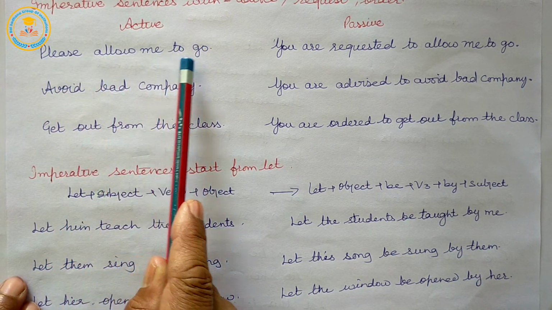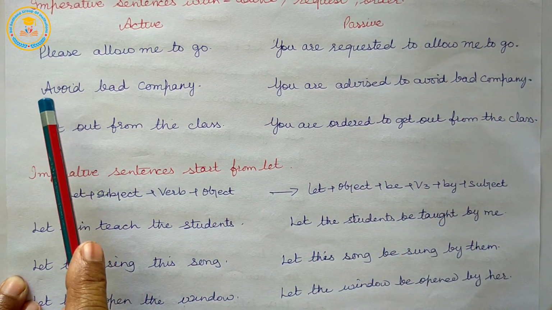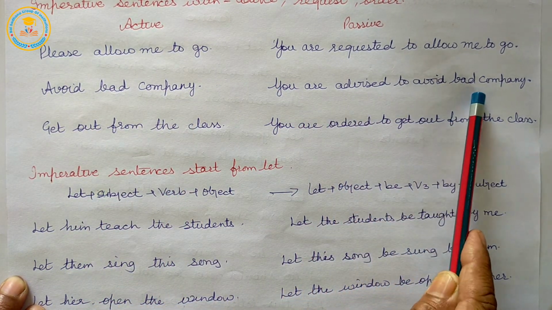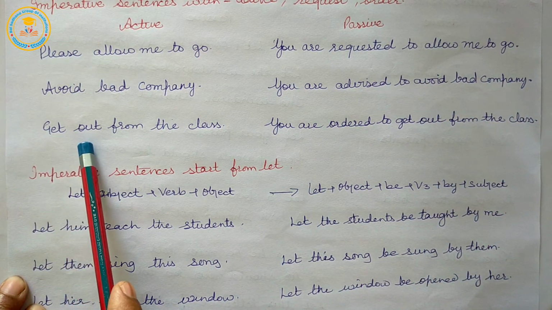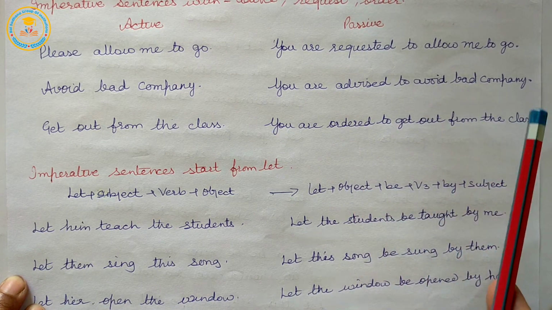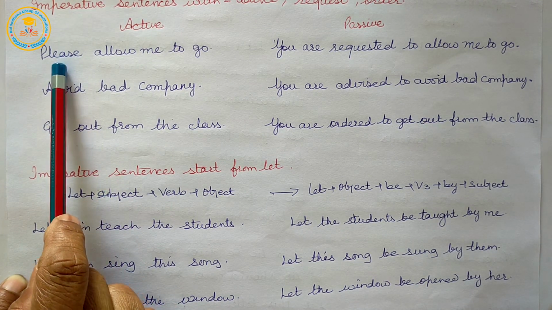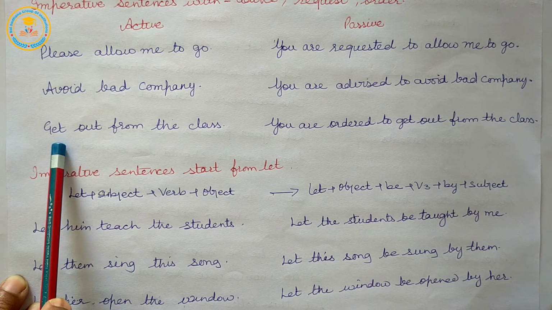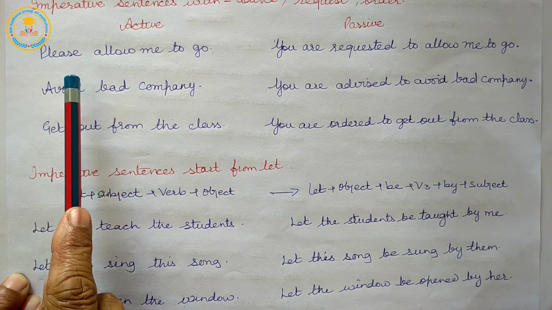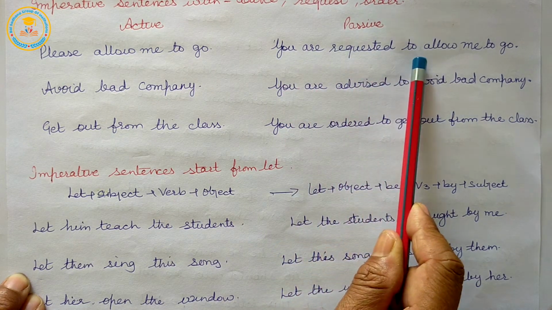Please allow me to go. You are requested to allow me to go. Avoid bad company. You are advised to avoid bad company. Get out from the class. You are ordered to get out from the class. So, here are some sentences with expressions of order, request and advice. Please allow me to go. Passive form, you are requested to allow me to go.